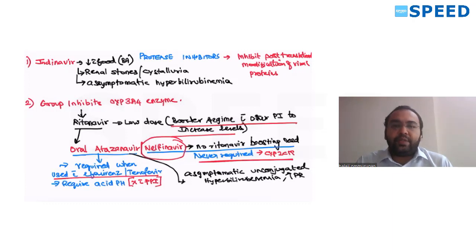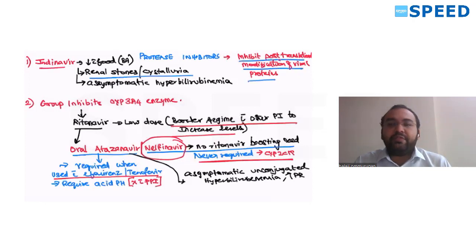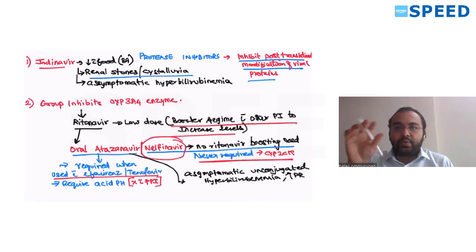One special point about these protease inhibitors: there is a drug called indinavir. It causes renal stones and crystalluria. Indinavir stones, it is called. How do these protease inhibitors act? They inhibit the post-translational modification of viral proteins, one of the steps in the synthesis of HIV virus in the body.